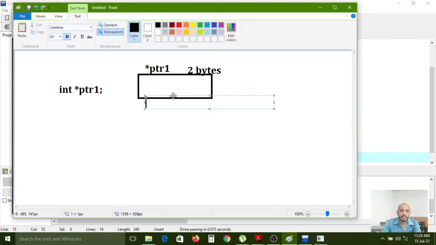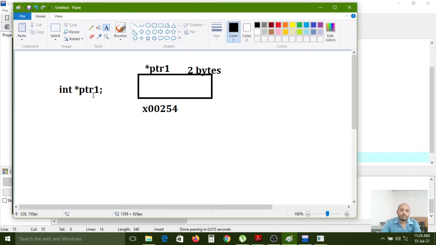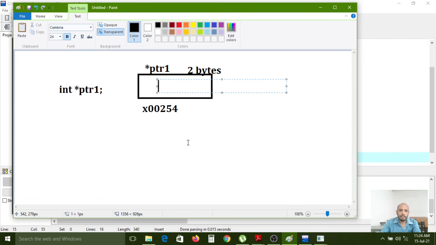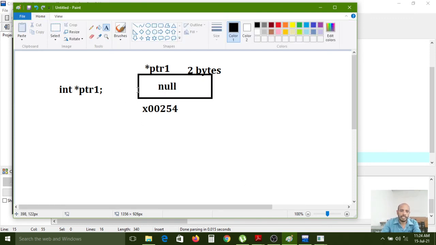Here one memory address will be generated by the compiler, x002, at execution time. But there is no value right now, because we have not initialized it, so it maintains a null value.